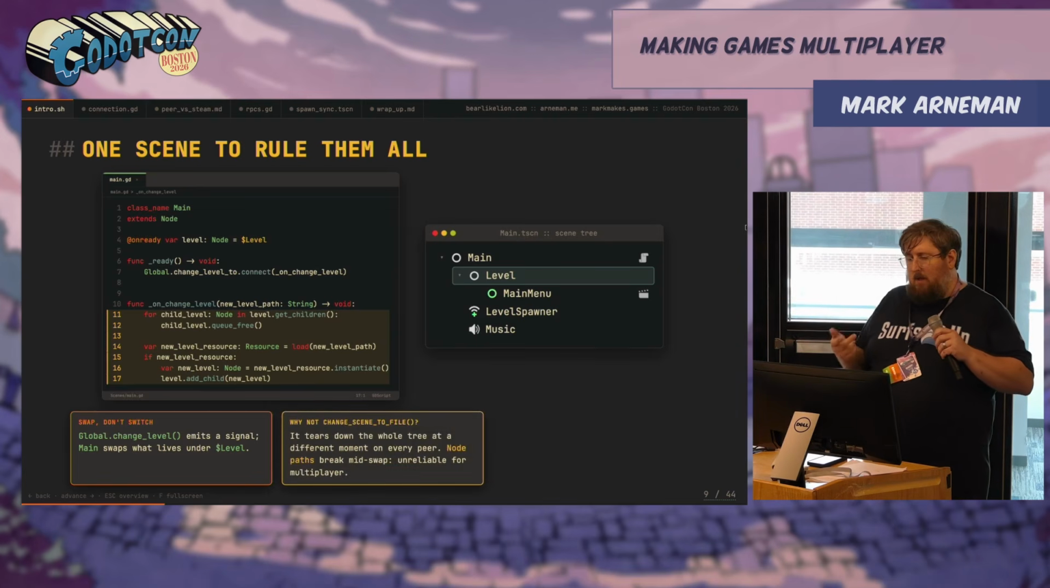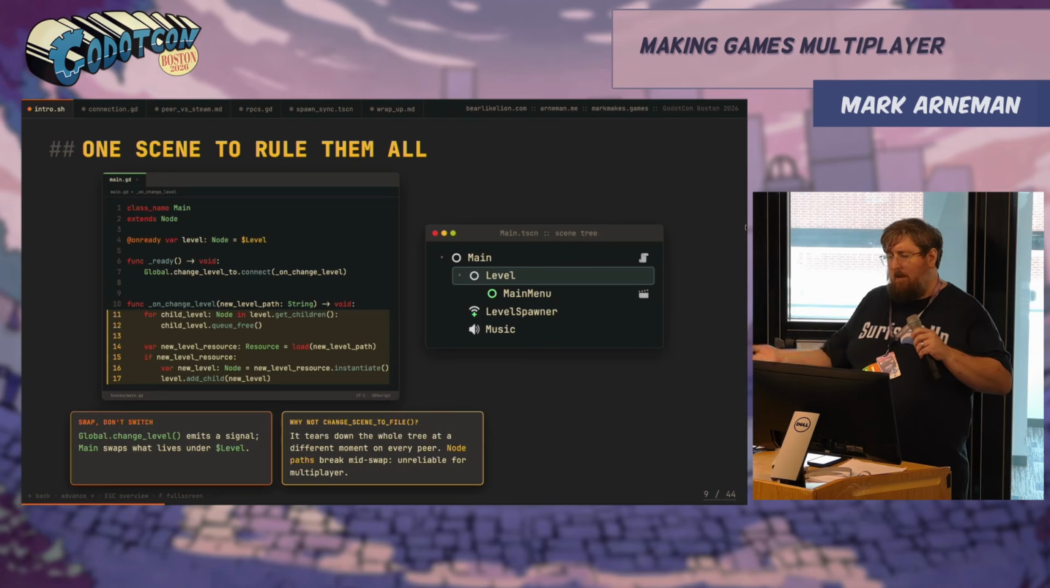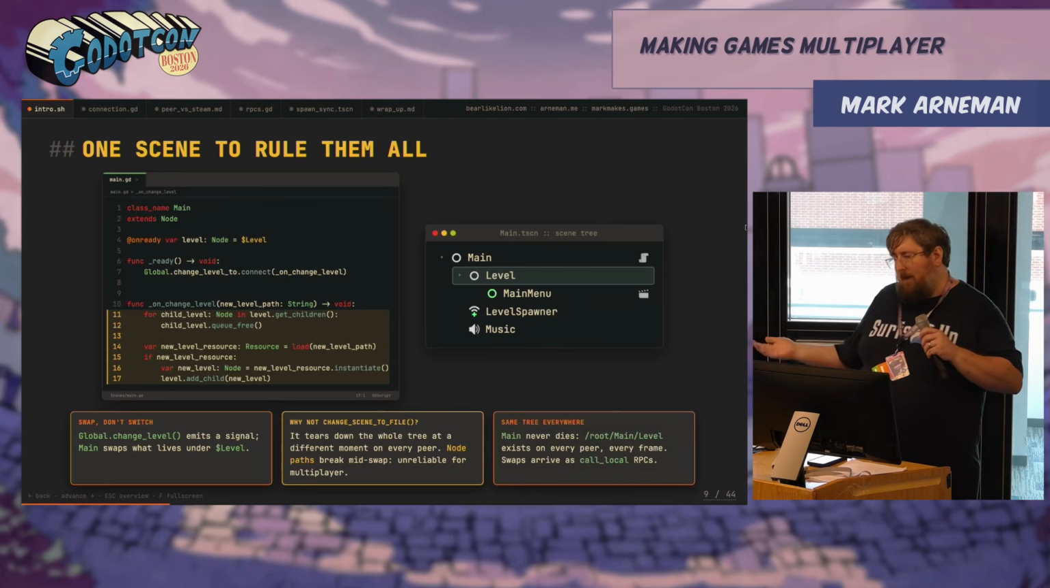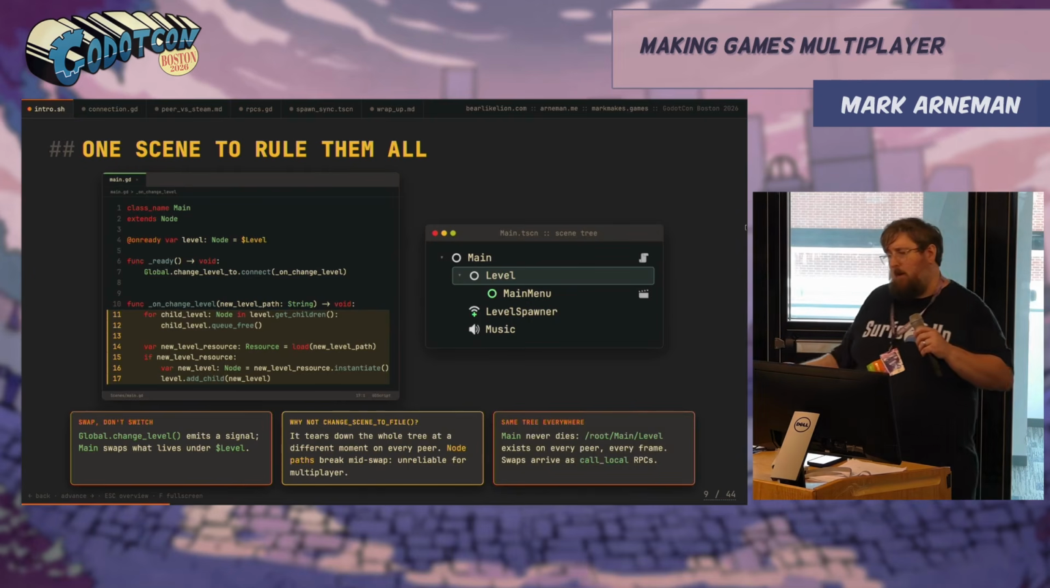The big issue with change scene to file is that it tears down the entire tree. If there's any network latency, you can have stuff break mid-swap. It's unreliable for multiplayer. The main scene never dies. It exists on every peer, and every frame the swap arrives as a call local RPC.